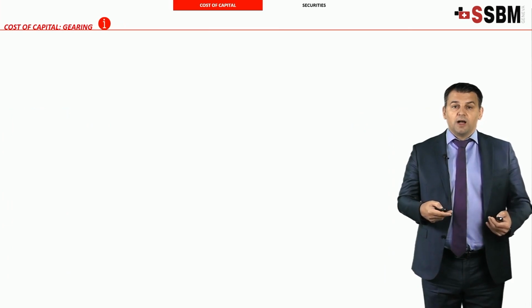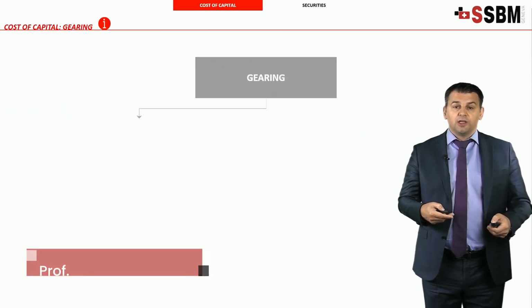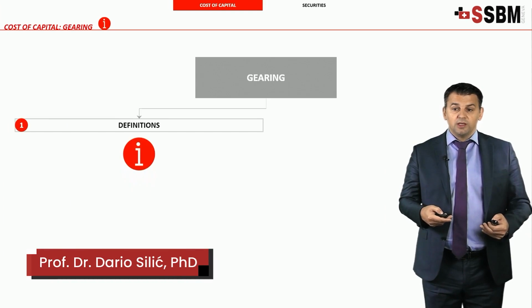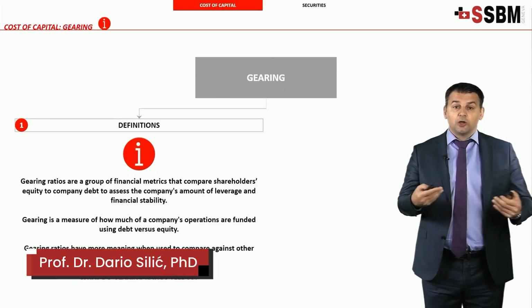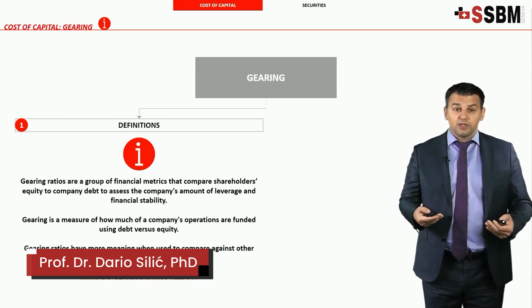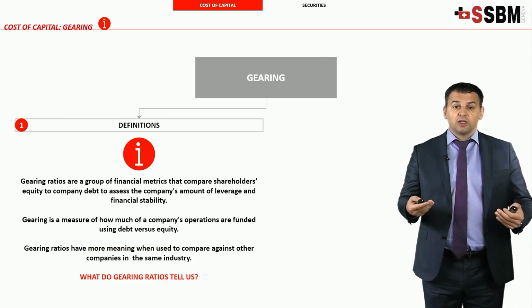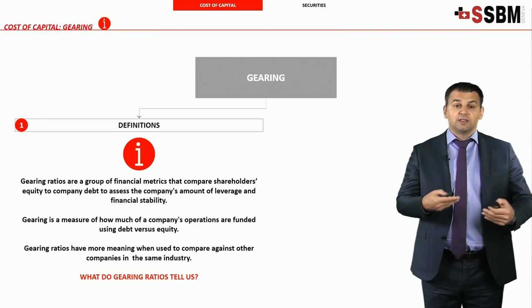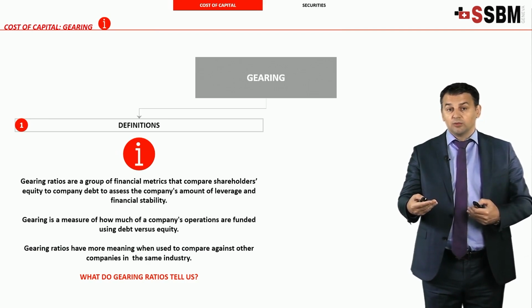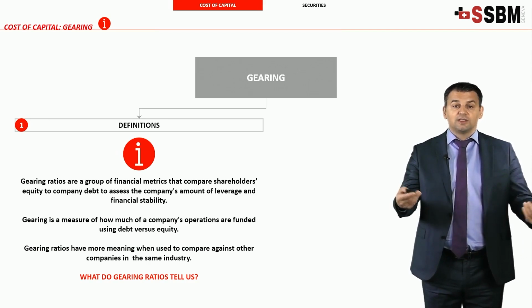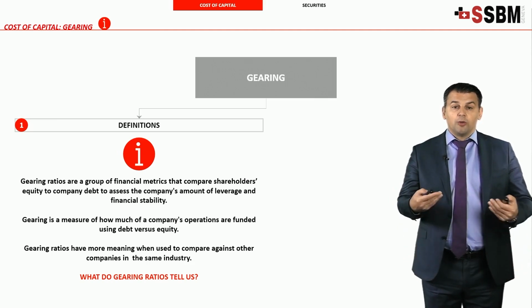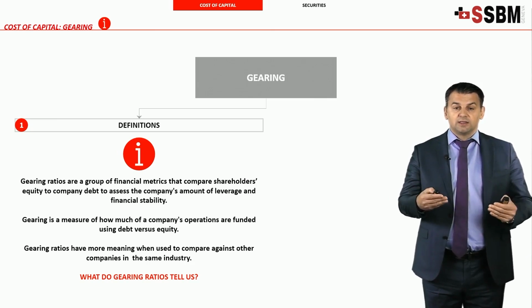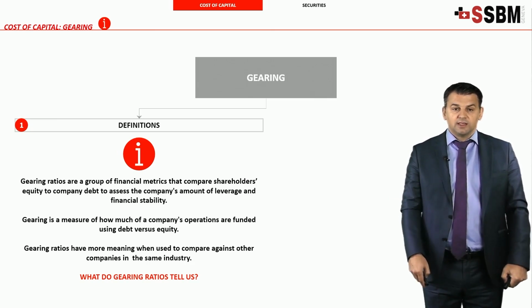A few words about gearing. So what is gearing? The definition says that the gearing ratios are a group of different financial metrics that compare shareholders' equity to company debt to assess the company's amount of leverage and financial stability. Gearing is a measure of how much a company's operations are financed using debt against equity financing.